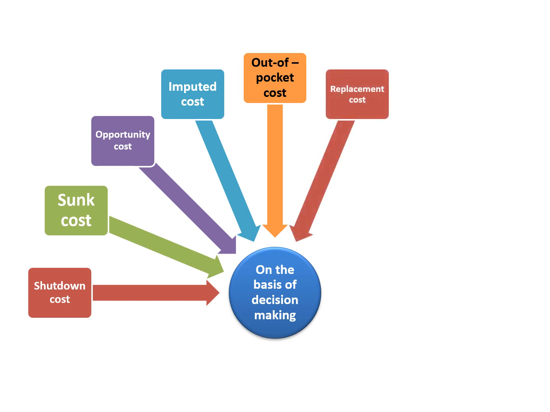And the next cost is replacement cost. It is the current cost at which an asset or material can be replaced with an identical one from the market. It reflects the present market price of such asset or material, so that it is known as replacement cost. The next cost is conversion cost. From the name itself, we may understand that this is the cost of production excluding cost of direct material. It is the aggregate of direct wages, direct expenses, and overhead cost of converting raw material into finished product.